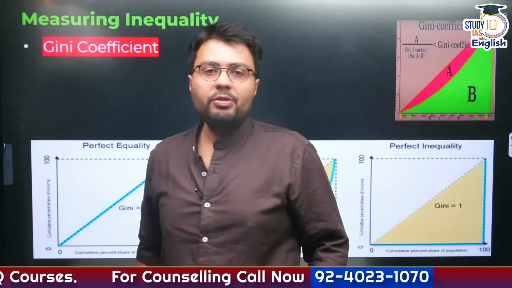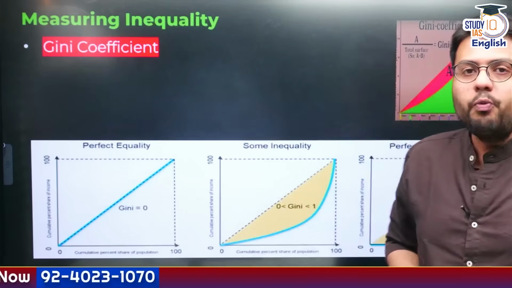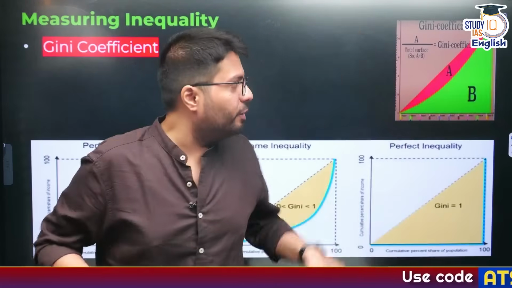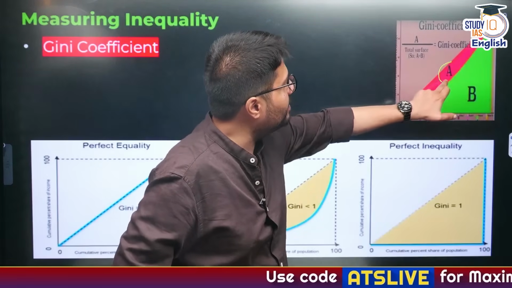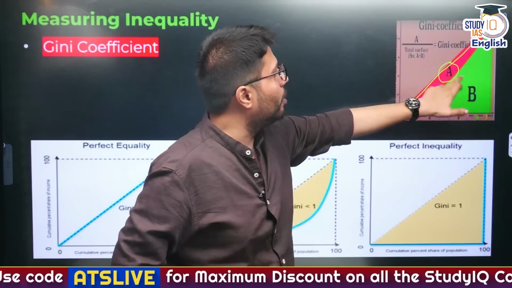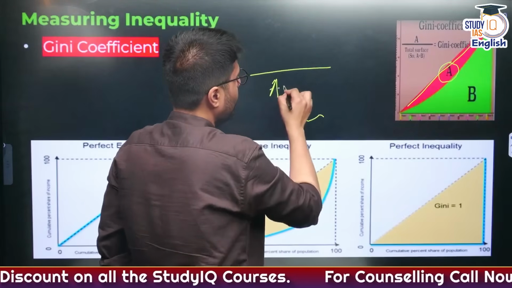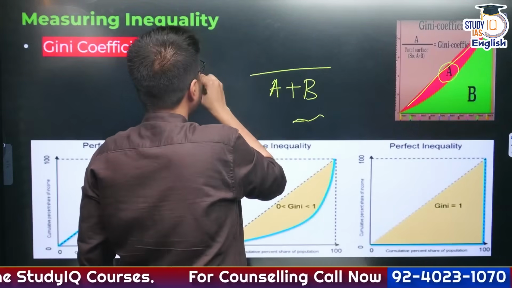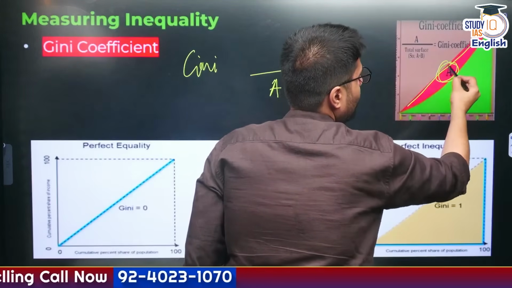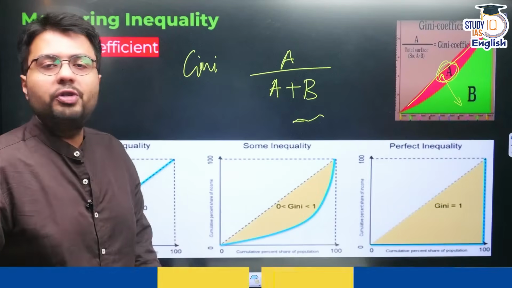Now, another concept used is known as the Gini coefficient, which I told you about in the context. Now, what is the Gini coefficient? The Gini coefficient is basically the area known as A, compared with the total area below this straight line of equality, right? So what is that area? This includes area A plus B, and the Gini coefficient is A divided by A plus B. So this is what gives you the Gini coefficient.